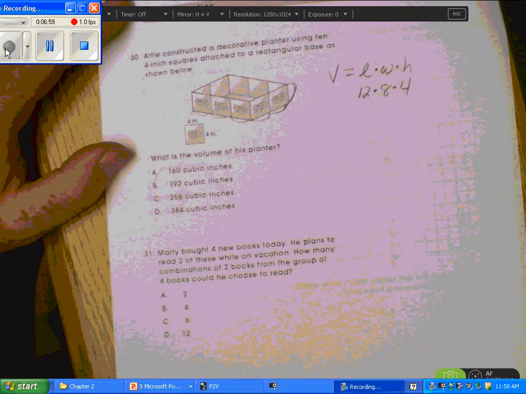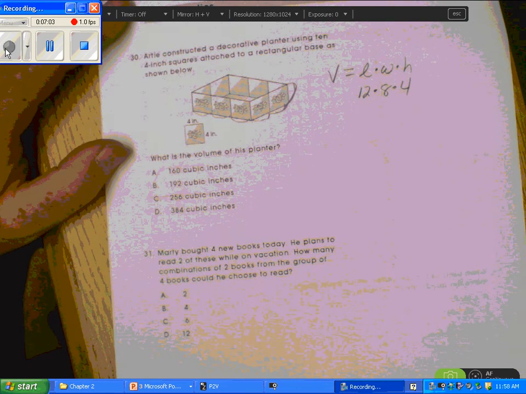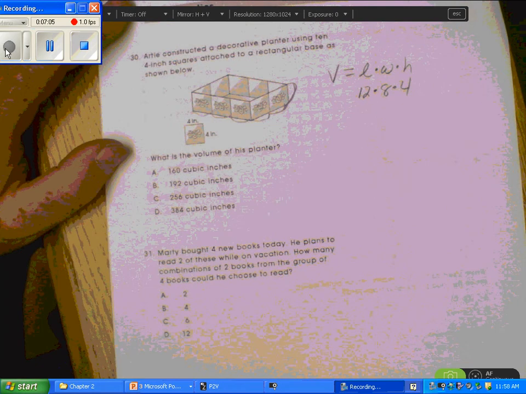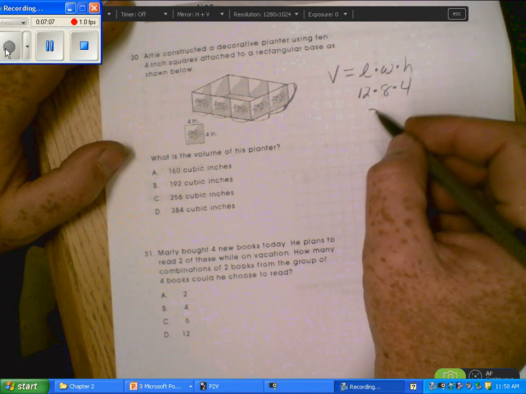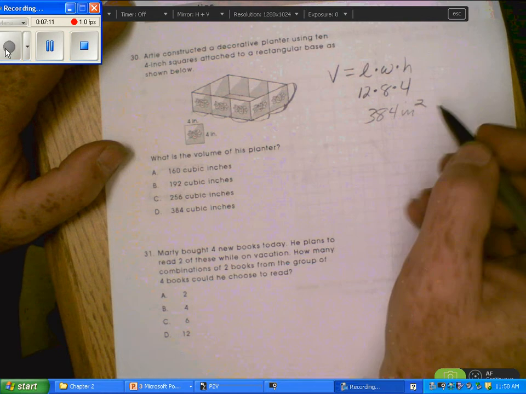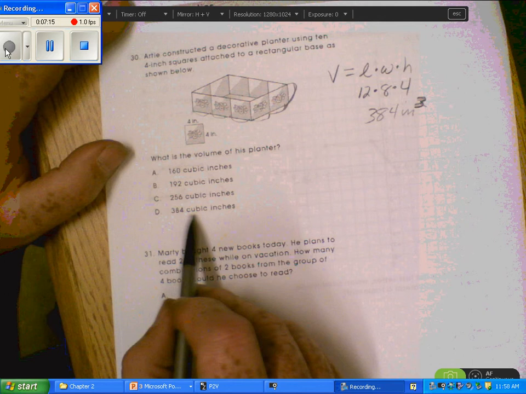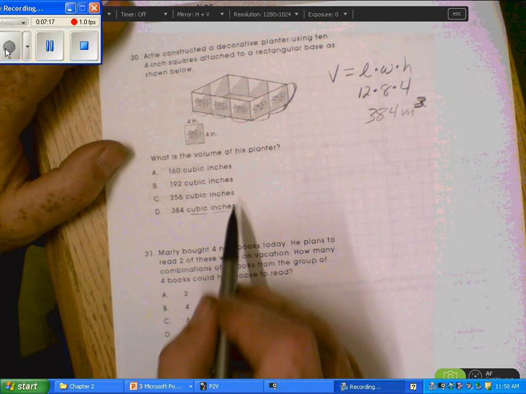We just multiply all three of those together. 12 times 8 times 4. And you get 384 inches squared, or I'm sorry, inches cubed, or the way they have it written, 384 cubic inches. So that's D.